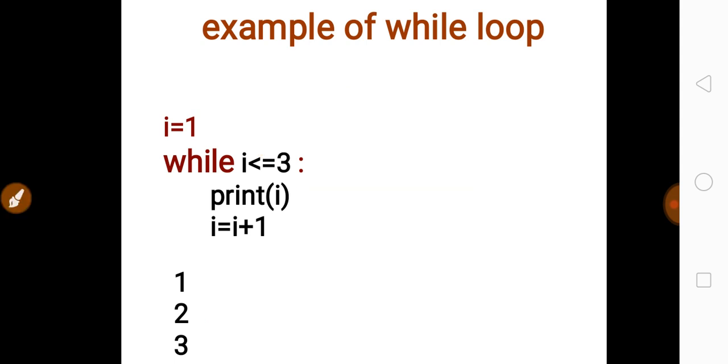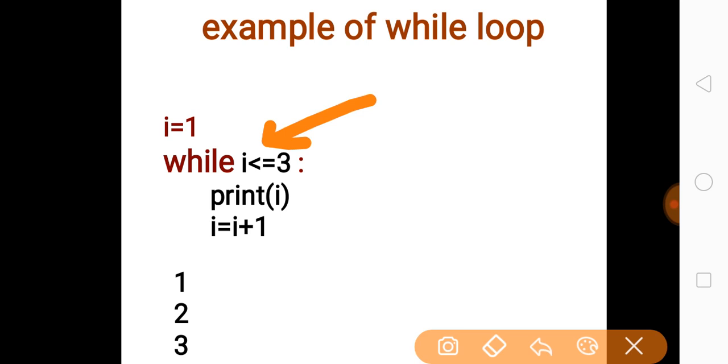Now it becomes 3, and again this condition will be checked. So 3 <= 3, the condition is true, because here i may be less than or may be equal to 3. So the condition 3 equal to 3 is true, therefore print i will print the value of i, and in this case the value of i is 3. So in this pass the print statement will print 3.